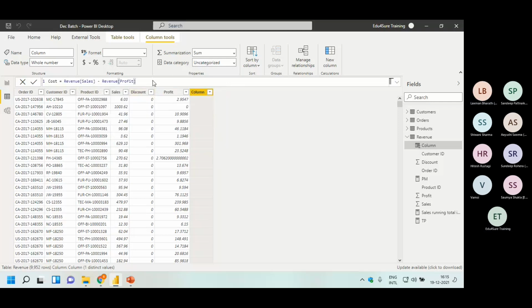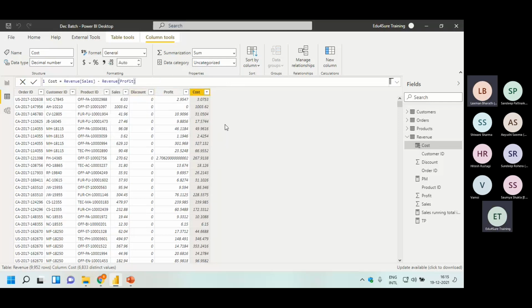Right? And I'm pressing enter and I got this new column with the name cost, where the cost has been calculated for each and every row. And because this is not a measure, this is a column, so we have the table updated, right?